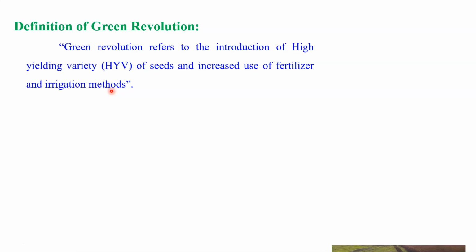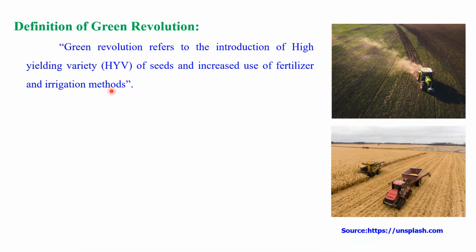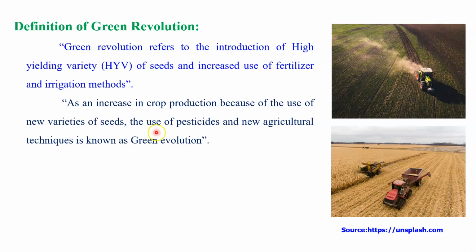Let us talk about another definition of Green Revolution: an increase in crop production because of the use of new varieties of seeds, the use of pesticides and new agricultural techniques is known as the Green Revolution. In this definition two things are very important. The first is an increase in crop production.